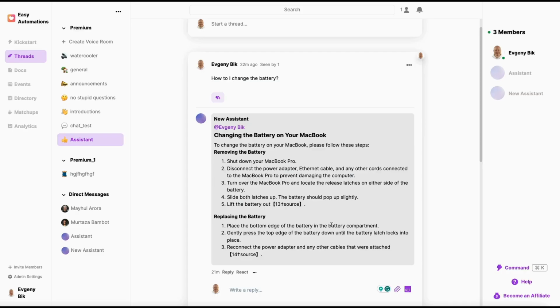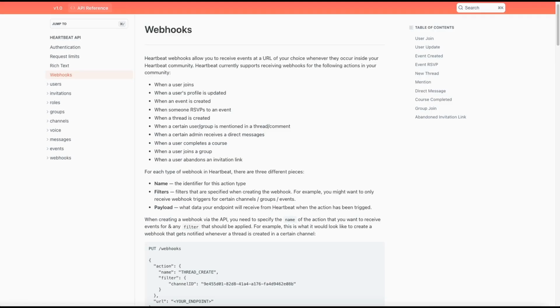When it comes to comments, the bot needs to be mentioned. Now, we just need to make sure that we filter this webhook when it fires only on the comment, when the bot is mentioned in the comment and not in the thread. Otherwise, you will see the assistant responding to the new thread twice.